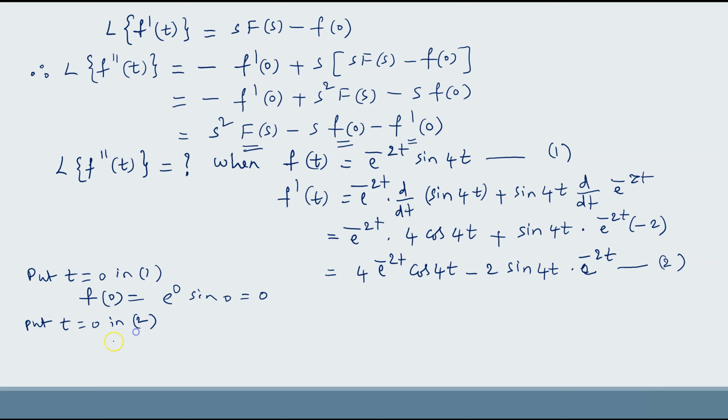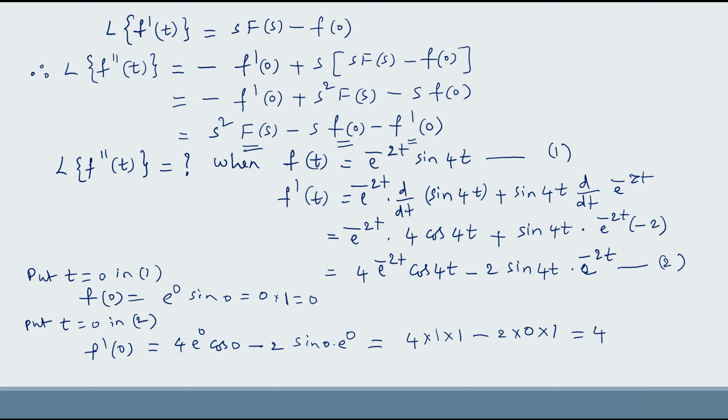In the second equation, if you put t equal to 0, you get f dash of 0 equal to 4 e power 0 cos 0 minus 2 into sin 0 e power 0. Here sin 0 is 0, e power 0 is 1. That's why here we got 0. Here 4 into 1 into cos 0 is 1, minus 2 into 0 into 1, which is equal to 4. So here f of 0 is 0, but f dash of 0 is 4. Okay, so now we evaluated f of 0 and f dash of 0.